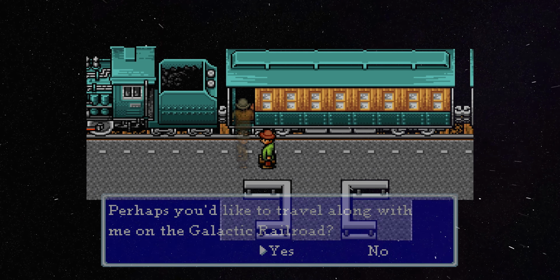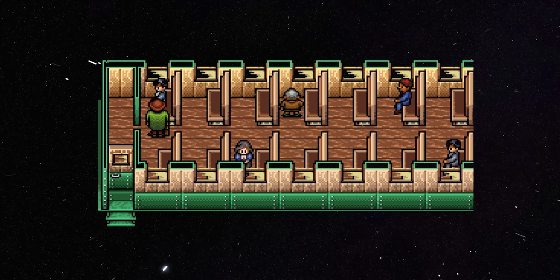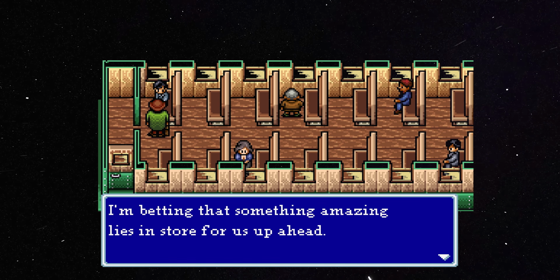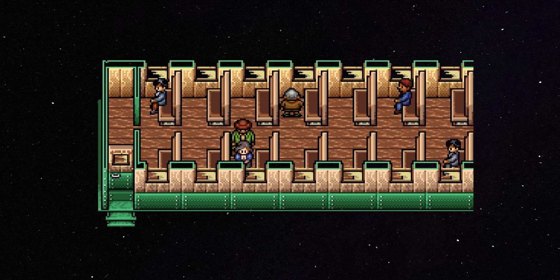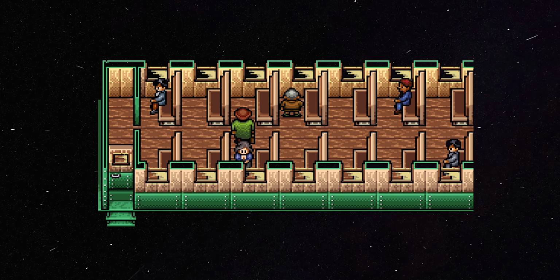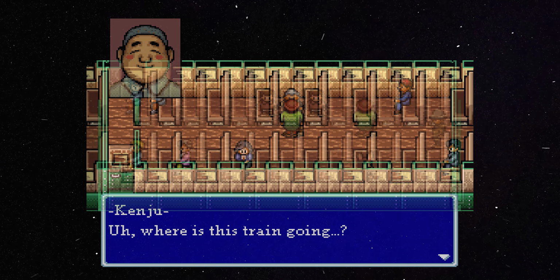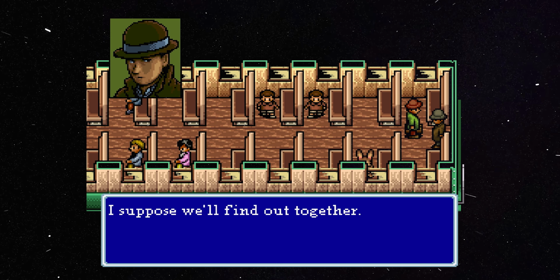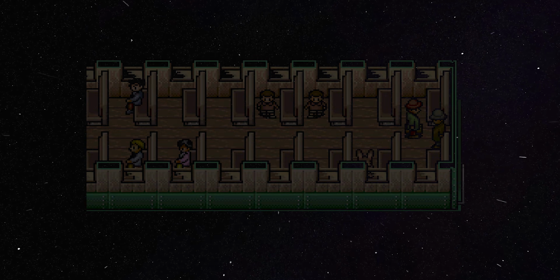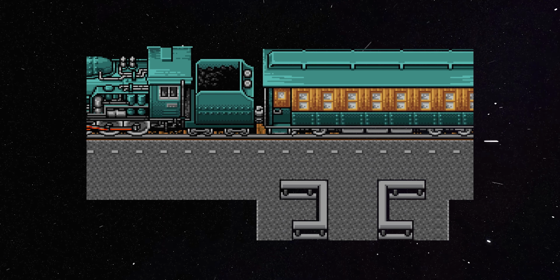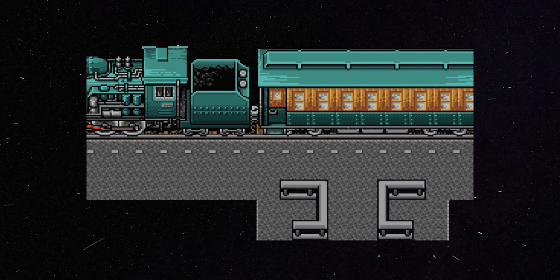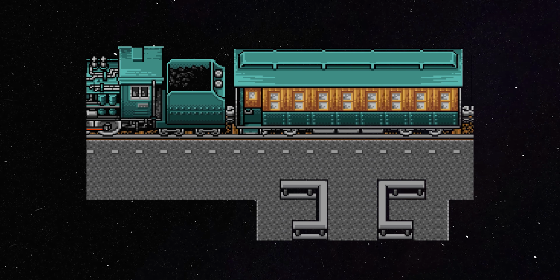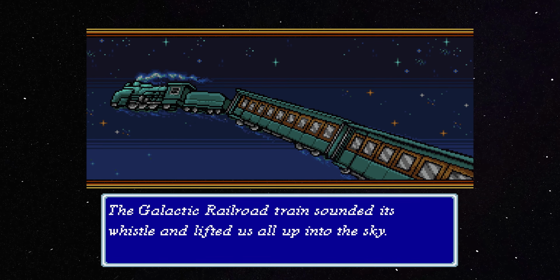All of the other characters are there and have taken their seats. Everyone's excited, nervous, confused, sad, happy, an amalgam of mixed and complicated feelings. Kenji's waiting for us at the back of the train. Where the railroad goes, he isn't sure, but we'll find out together, he says, as the train begins to rumble. Stars in the dark window fill the inky void. Our next adventure has arrived.